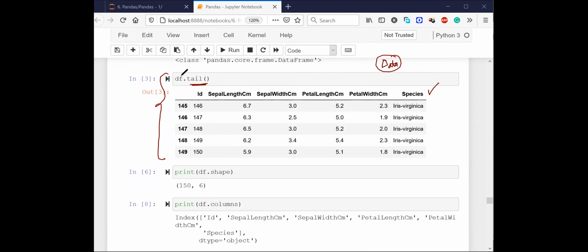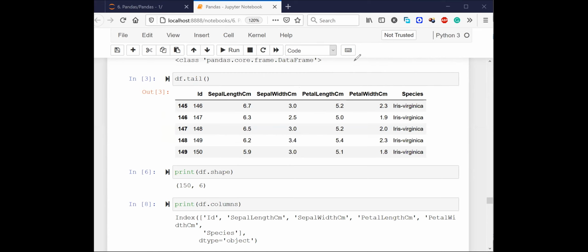If I do df.tail, I will be able to see the last 5 rows of my data frame. If I say df.head, it is going to show me the top 5 rows, the first 5 rows of my data frame. Is it fine with everyone, both these things?